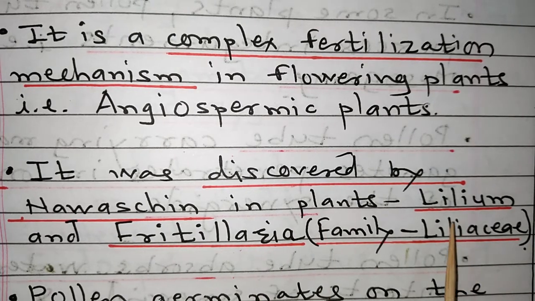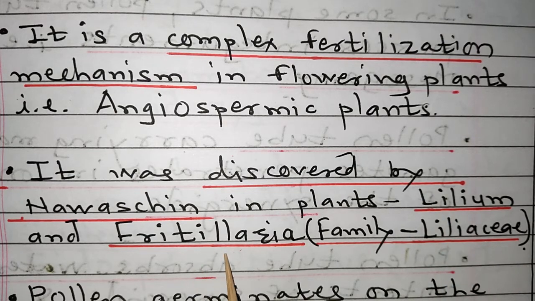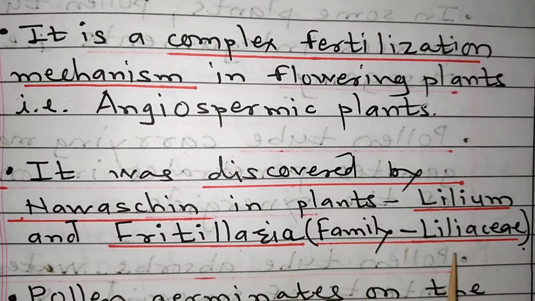Lilium means lily. You are familiar with lily flowers, which are seen at the beginning of the rainy season or the beginning of monsoon. The second example is Fritillaria. Both of these, Lilium and Fritillaria, are members of the family Liliaceae.